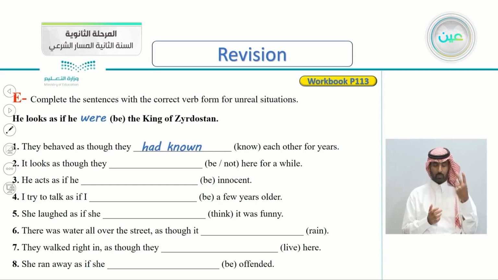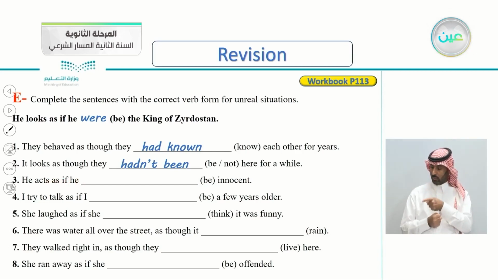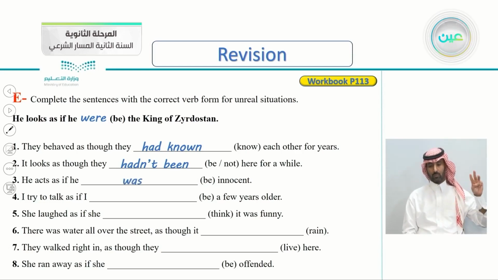Number 2, it looks as though they be not here for a while. So the answer would be hadn't been here for a while. It looks as though they hadn't been here for a while. Number 3, he acts as if he innocent, and the verb is be. So he acts as if he was innocent, but he is not.